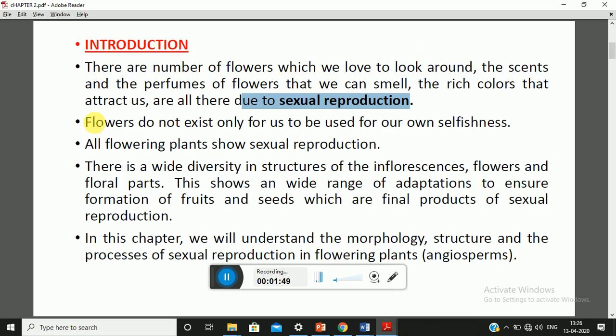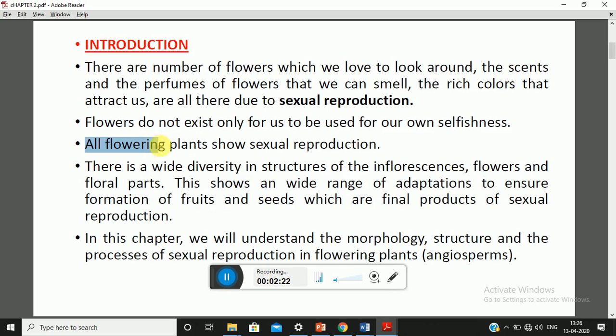Now, flowers are mainly used for our selfish purposes nowadays. Mainly we use flowers to express our feelings or our gratitude, and we use flowers in the majority of the events occurring in our social life, but they are not only meant to be used for our own selfishness. There are wide diverse types of processes which occur with the help of flowers also.